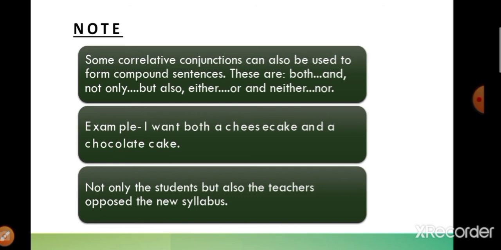For example, I want both a cheesecake and a chocolate. So what do I want? I want a yummy cheesecake and I want a chocolate. Both the cheesecake and chocolate I want, that is why I am using the words both and. Both a cheesecake and a chocolate cake. Not only the students but also the teachers opposed the new syllabus. So who opposed this new syllabus? Teachers as well as students. That is why we are using not only but also together. Did you notice how correlative conjunctions are used together? This way the correlative conjunctions will be used together with each other.